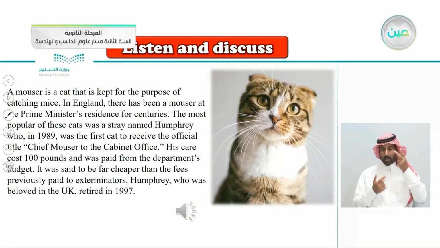A mouser is a cat that is kept for the purpose of catching mice. In England, there has been a mouser at the Prime Minister's residence for centuries. The most popular of these cats was a stray named Humphrey who, in 1989, was the first cat to receive the official title Chief Mouser to the Cabinet Office. His care cost £100 and was paid from the department's budget. It was said to be far cheaper than the fees previously paid to exterminators. Humphrey, who was beloved in the UK, retired in 1997.